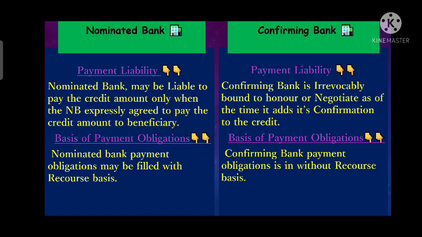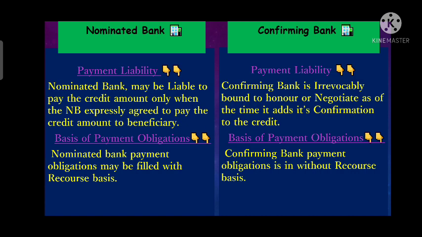Whenever the exporter submits the document to the negotiating bank for negotiation, honor or purchasing, and the nominated bank purchases those documents and makes the payment to the exporter in advance, then the liability for the nominated bank is open.